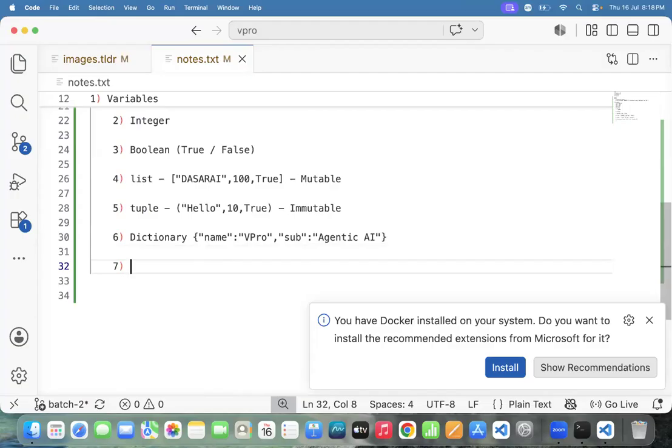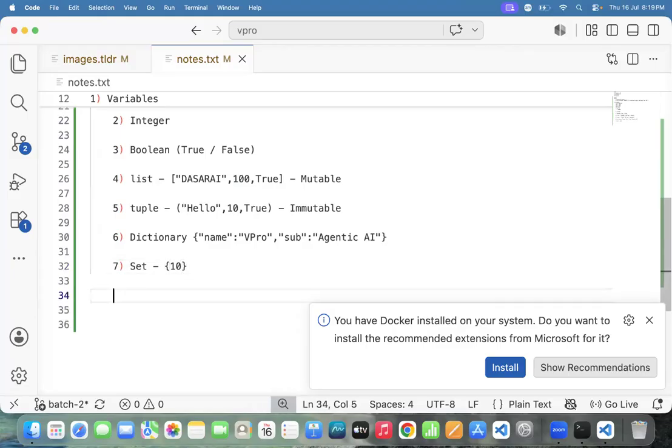Another thing: I don't want to allow duplicates. If you don't want to allow duplicates, at that time we have the set. Set never allows duplicates. For example, 10 comma 10. Is it a duplicate? Yes, but set will delete the one duplicate element. That is what we call the set.